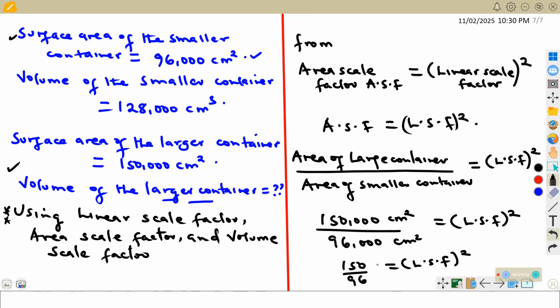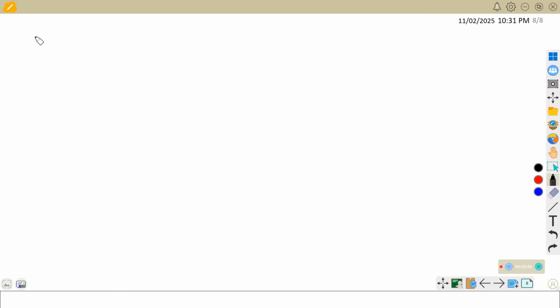Here we can simplify this further. 150 divided by 96 will give us 25 out of 16.